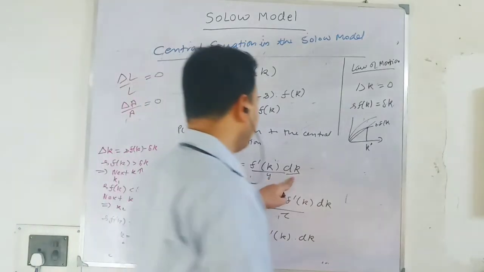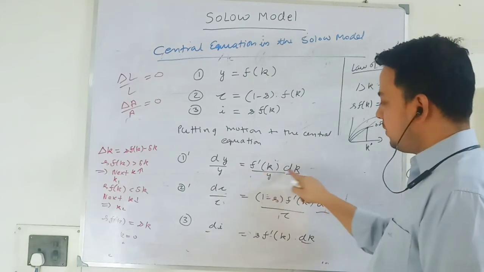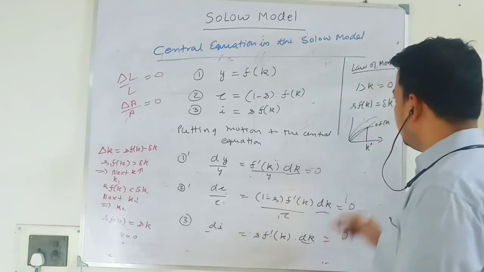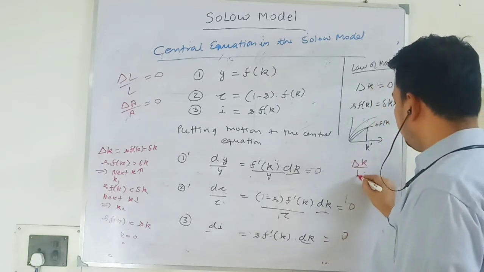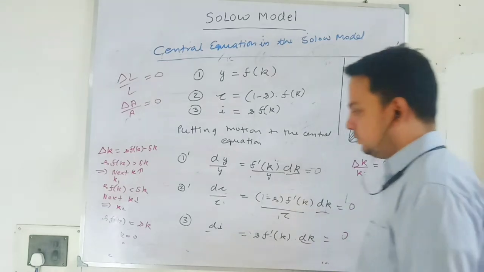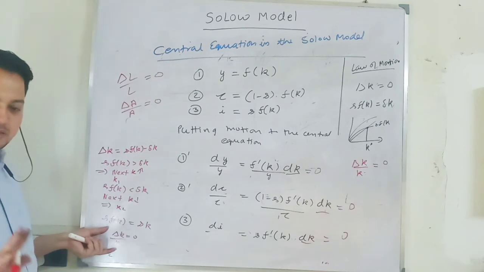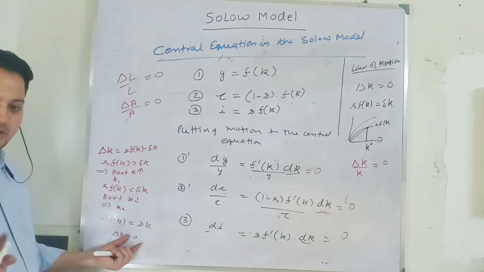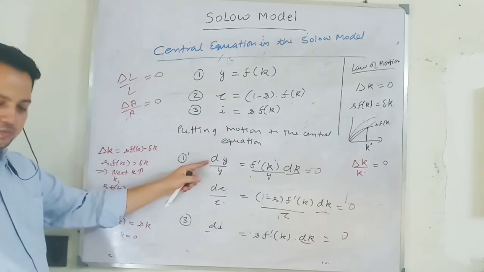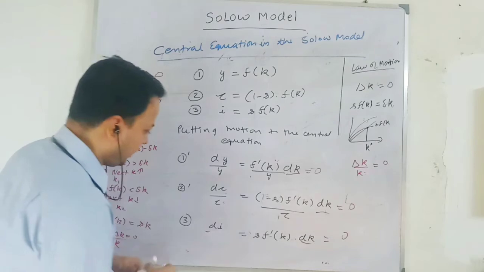So I am taking this term to be 0, this term to be 0, this term to be 0. This term multiplied by 0, I will get 0. This is also 0, this is also 0. If capital stock per worker, you can divide by K also, it means the same thing. If capital stock per worker at steady state is not growing at all, given that the labor force is not growing, then growth in output per worker will be 0, growth in consumption per worker will be 0, growth in investment per worker will be 0.